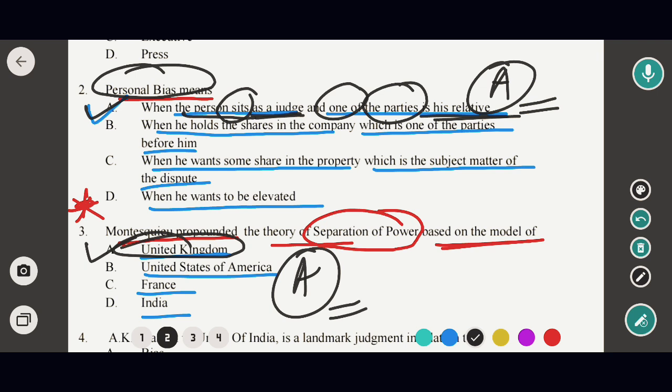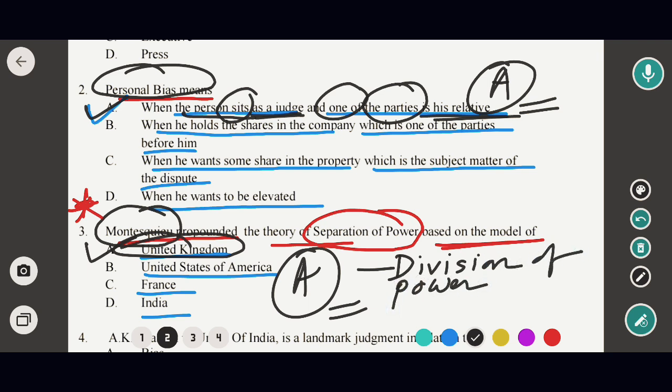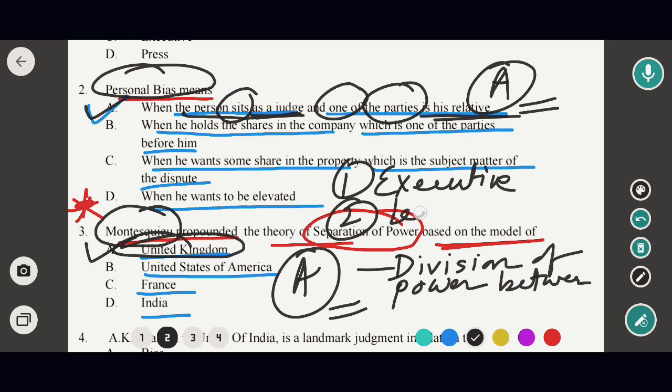We should know that Montesquieu, a French political philosopher, is best known for propounding the theory of separation of powers. He is the first person who suggested the division of power between the executive, legislative and judiciary.